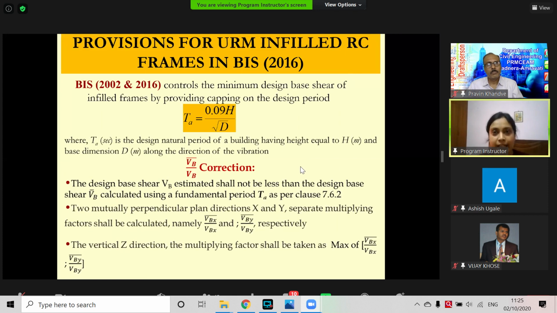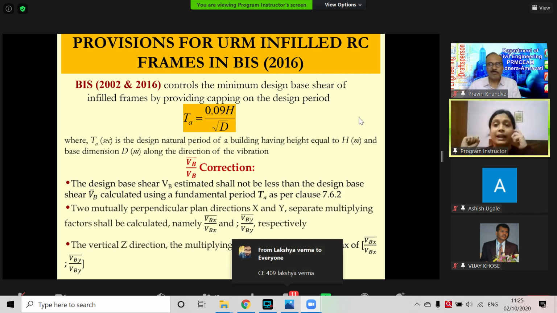Now we are actually getting into the provisions for URM infilled frame buildings in IS 1893. I have already shown how the code ensures the minimum design ratio by capping the time period, and the time period for masonry infill structures is 0.09 times the height of the building divided by the square root of the plan dimension. For a rectangular plan we have two different time periods in two directions, and if it is a perfect square, both directions will have the same time period.